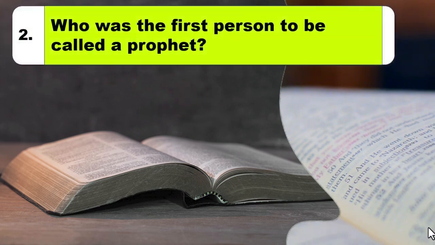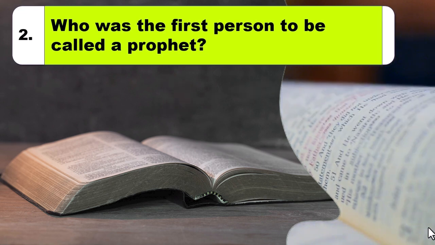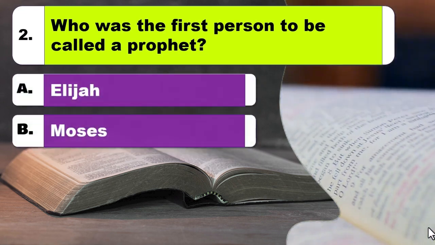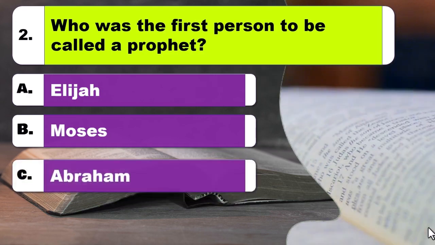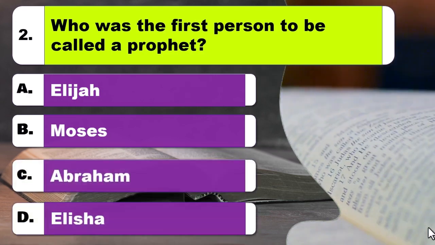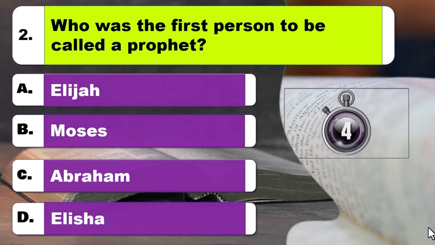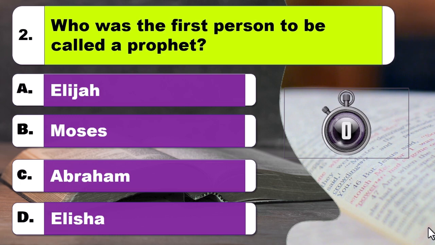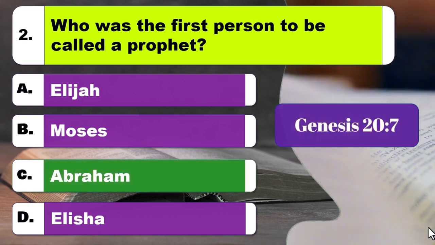Question 2. Who was the first person to be called a prophet? Option A, Elijah. Option B, Moses. Option C, Abraham. Option D, Elisha. The right answer is option C, Abraham.